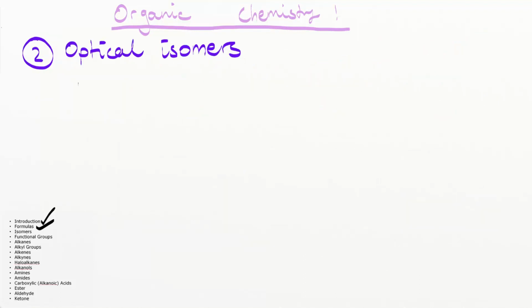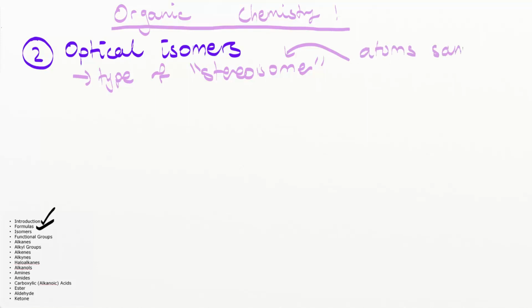Okay, important section. Number 2 is optical isomers. Optical isomers are a type of a thing known as stereoisomers. And the way that the chem course wants you to think about it is that a stereoisomer is something where the actual atoms in the molecules are the same, but the way that these atoms are organized in 3D space, 3D orientation, is different.